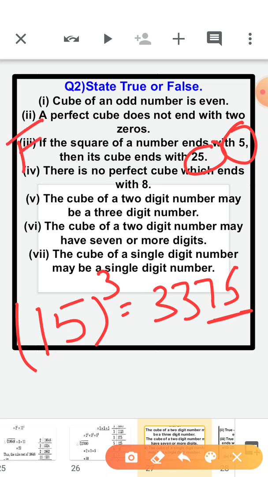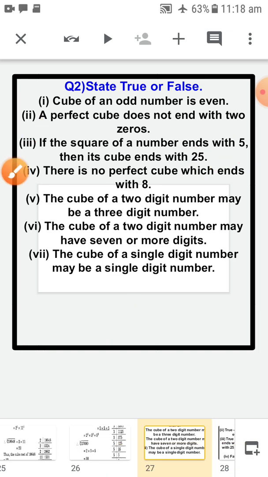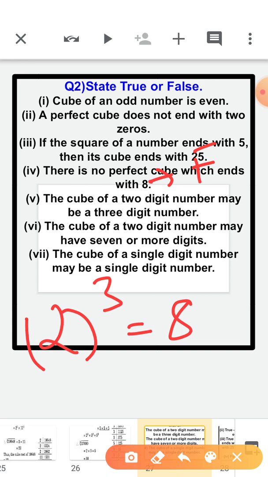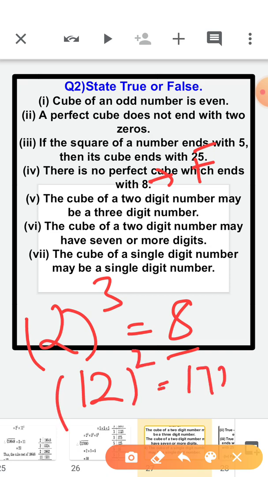Third one is false. Now fourth, there is no perfect cube which ends with 8. This is simply false. See, 2 cube is 8, so we are having a perfect cube which ends with 8. Let's take one more example. 12 cube, you will get 1728. So at the end we are having 8 here. So this statement is also false.